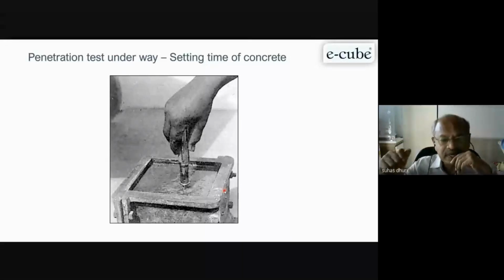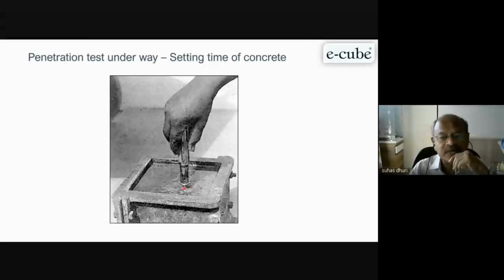So once you penetrate this, the concrete initially is flowable or maybe having high slump or slurry. The penetration goes very easily. You will find there is no pressure resistance from this particular equipment.